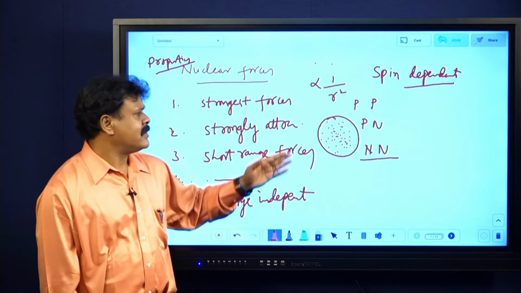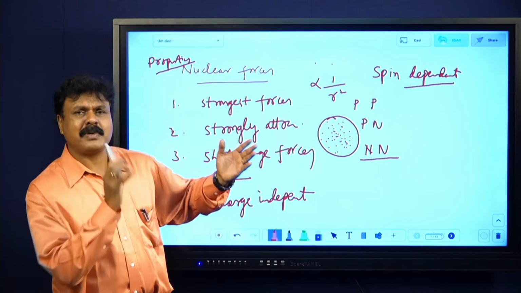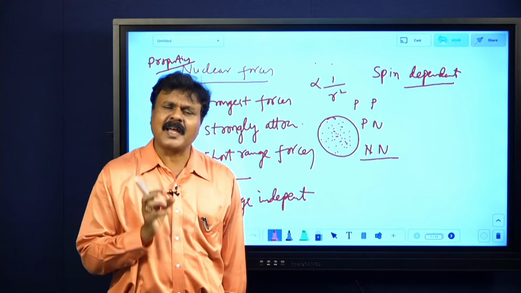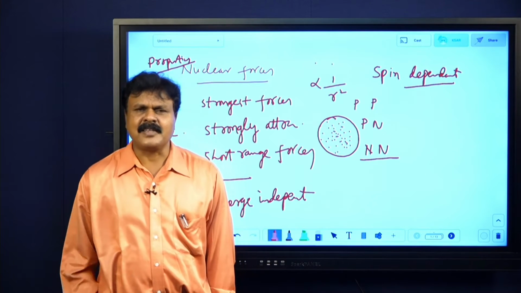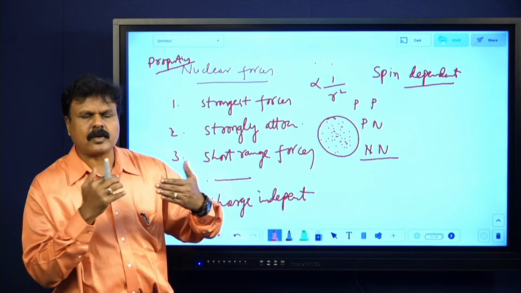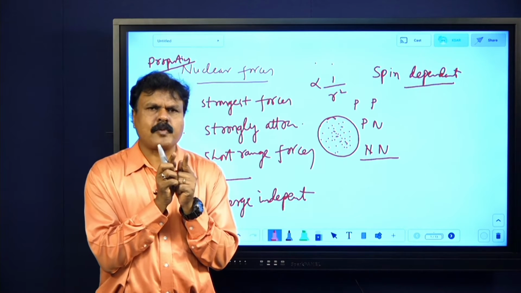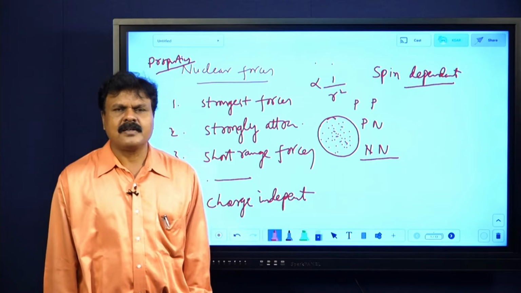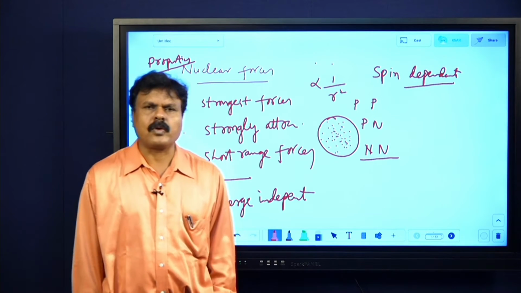But neutrons and protons are spinning, which means there is space for them. They are independent, they are rotating. So if you go still closer, there will be a small force of repulsion such that they can exist independently. That is why we say nuclei have a repulsive core.